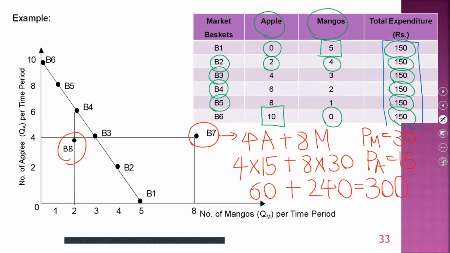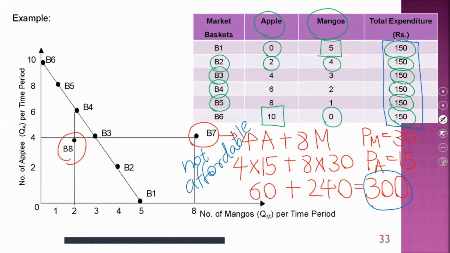The consumer has only 150 rupees, but to purchase at point B7, the person needs 300 rupees. Therefore, the bundle B7 is not affordable. B7 is not an affordable bundle for this consumer.